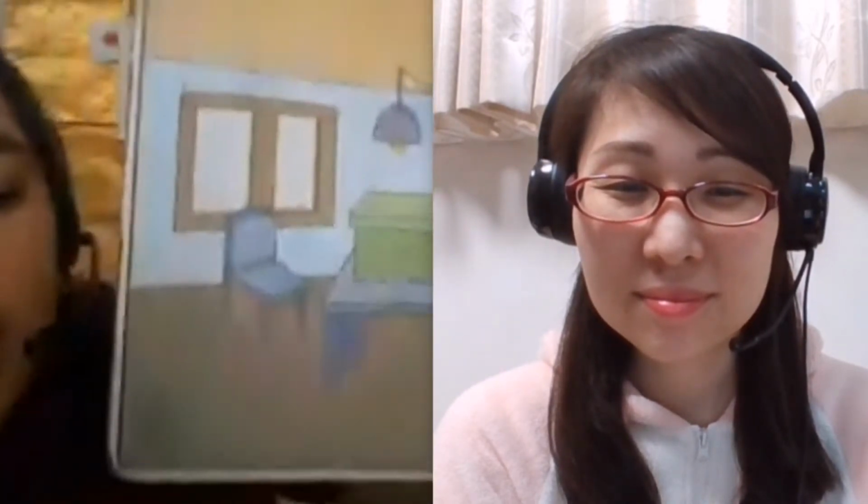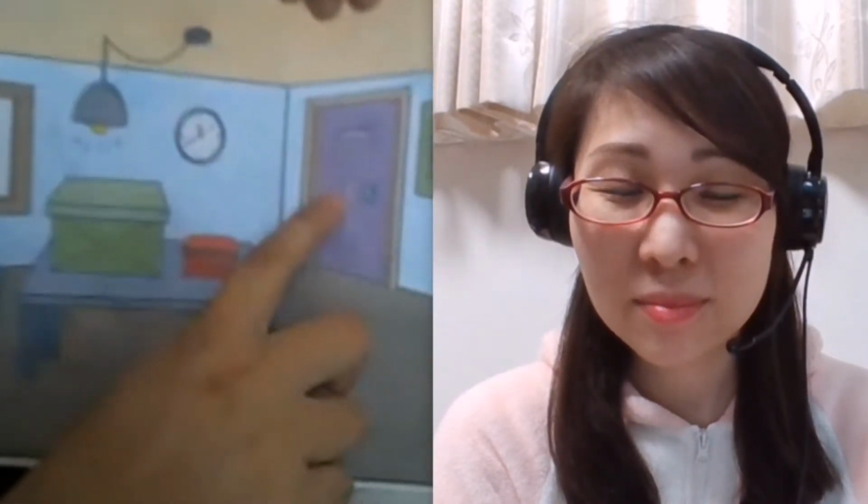Is this piece of paper light enough for you to lift? Yes, that piece of paper is light enough for me to lift. Yep. Okay, take a look at this one. Is the table as high as the door? No, the table isn't as high as the door. It's lower than the door.